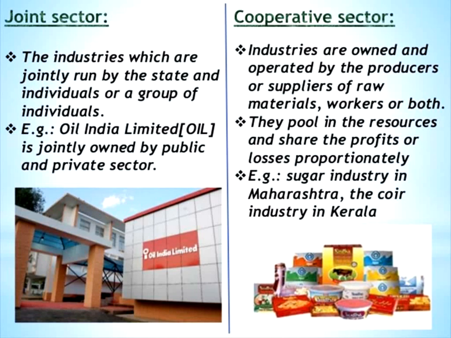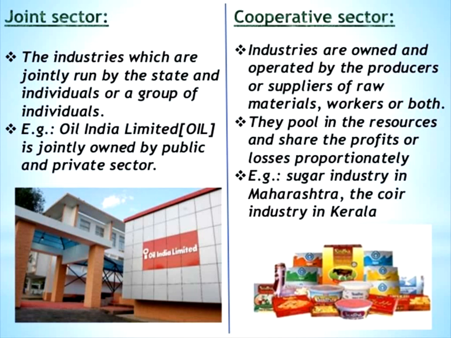And coming to the cooperative sector, industries are owned and operated by the producers or suppliers of raw material. Okay, that is the workers of both, and that is the cooperative sector. We can say that they pool in the resources and share the profit or losses proportionally. For example, the sugar industry in Maharashtra and the coir industry in Kerala, you can say as the cooperative sector.